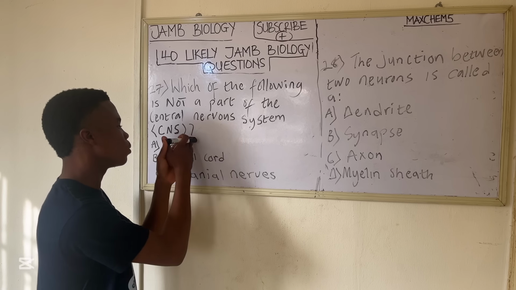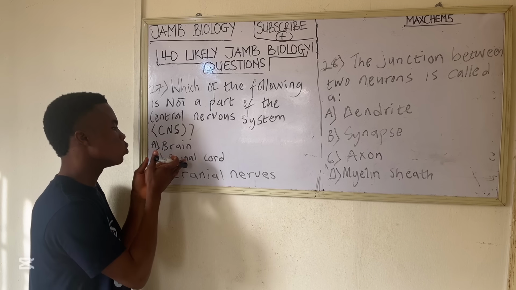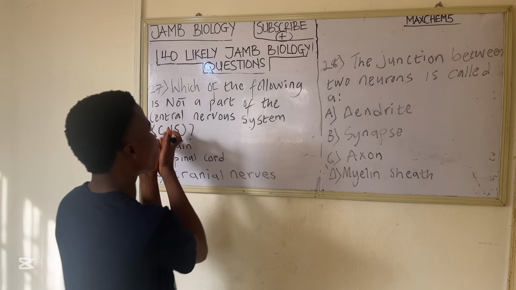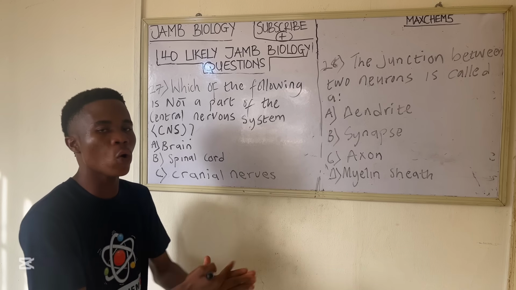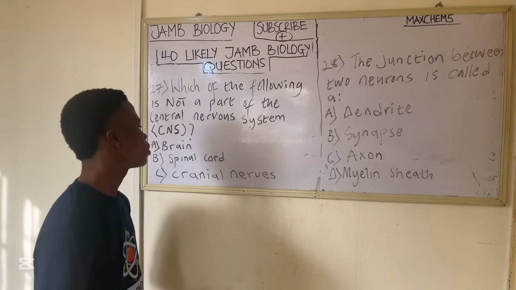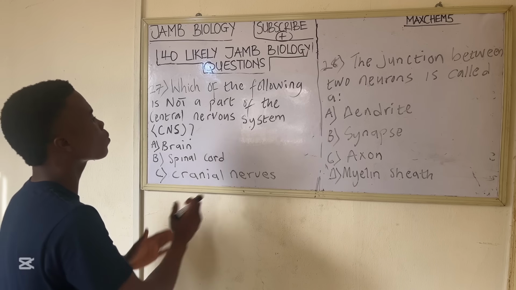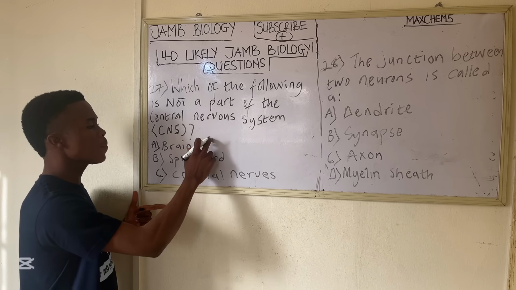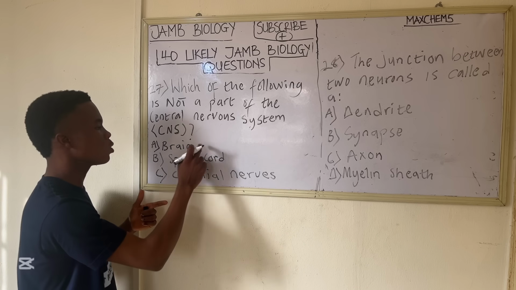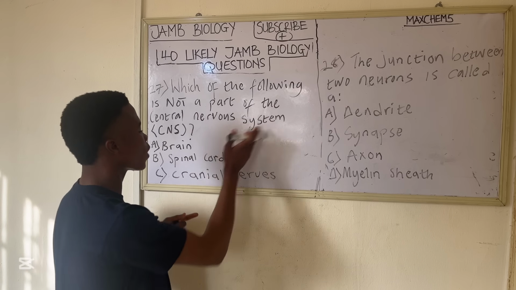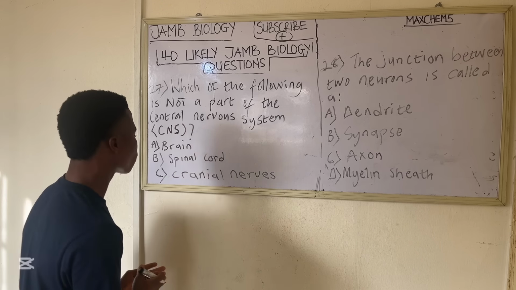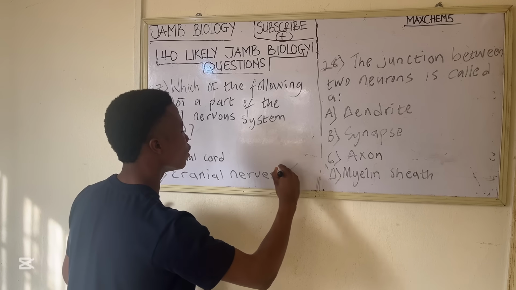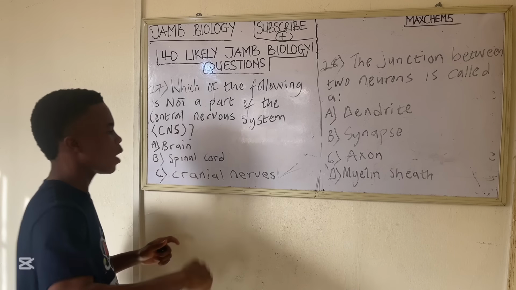The cranial nerves are related to the brain, the spinal nerves related to what? To the spinal cord. So cranial nerves and spinal nerves are not part of the central nervous system. They are categorized under what? Peripheral nervous system. So the question is, which of the following is not part of the central nervous system? Option A, brain, is part of the nervous system, so that is not the answer. Spinal cord is part of the nervous system, so that is not the answer. Obviously, the answer to this question is option C, which is what? Cranial nerves. So cranial nerves is the answer to this question.